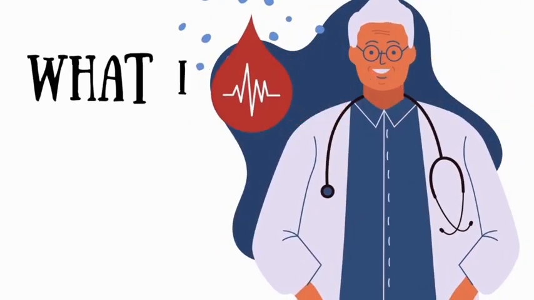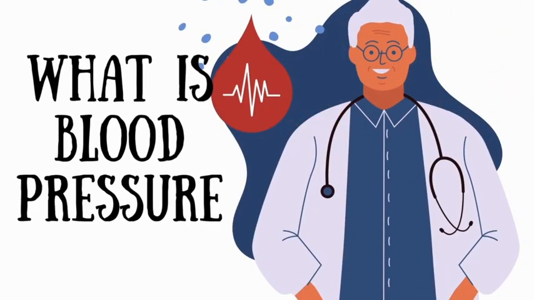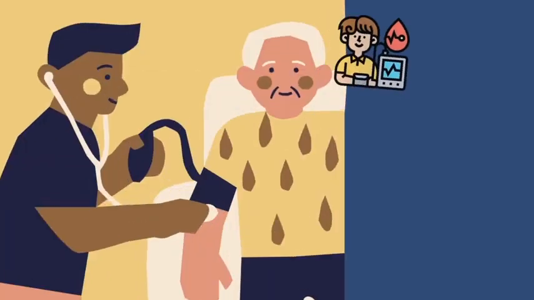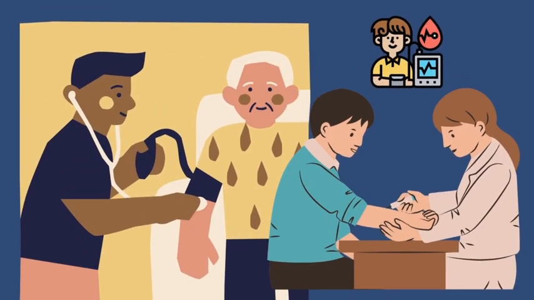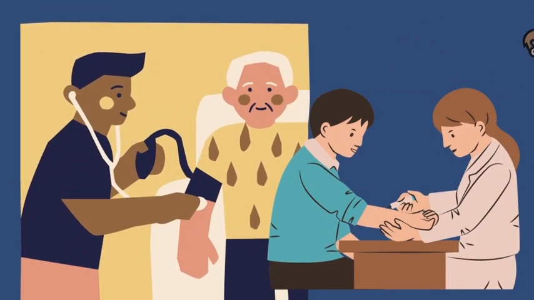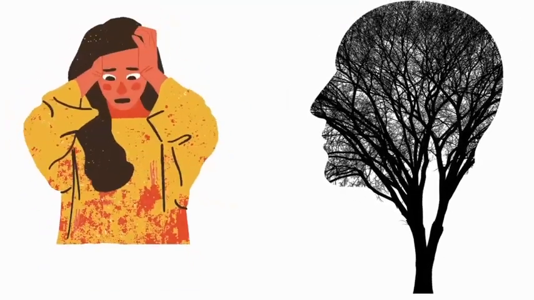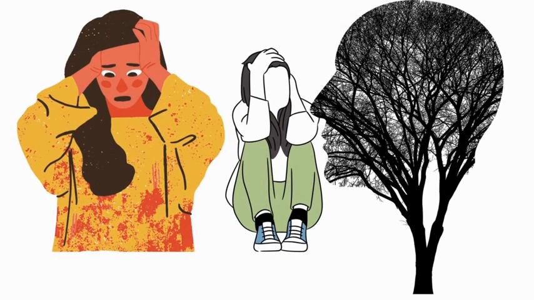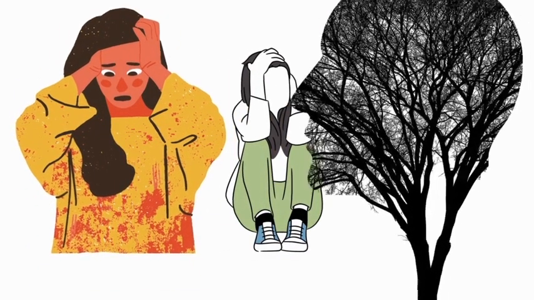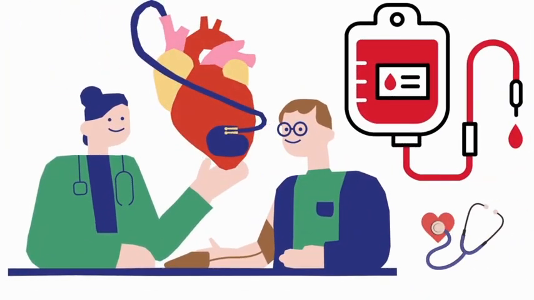What is blood pressure? Blood pressure is your blood circulation, which is the force of the blood flowing through your blood vessels. Two values from a blood pressure test are obtained. Systolic blood pressure, which appears as the top number, gauges the force exerted by your heart as it beats and pushes blood through your arteries.